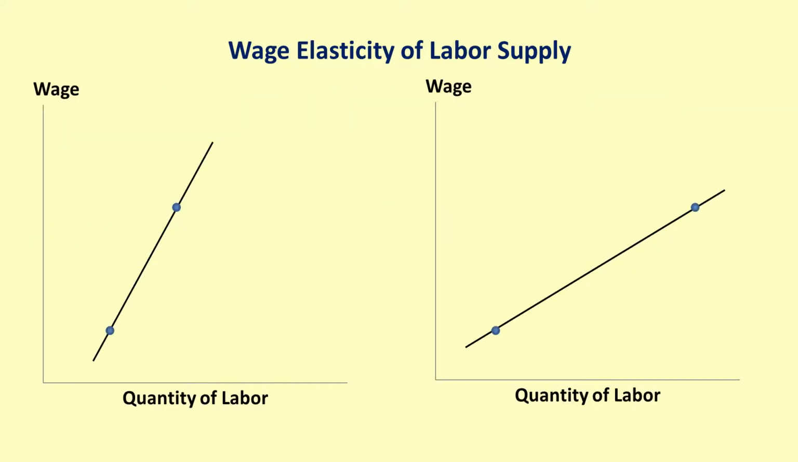We know that lower skilled jobs, such as a fast food worker, require less training, time, and education. These jobs have a more elastic wage elasticity of supply than skilled jobs. A skilled job, such as a lawyer, requires more training, time, and education. These jobs have a less elastic wage elasticity of supply.